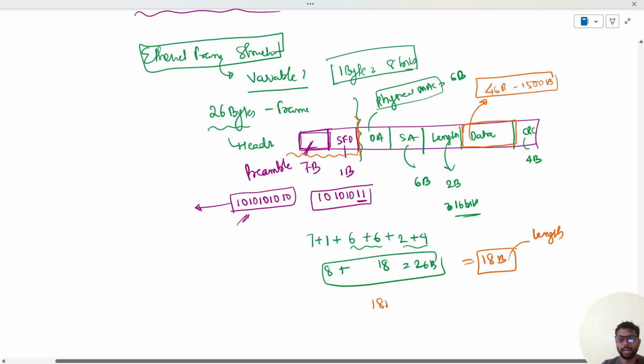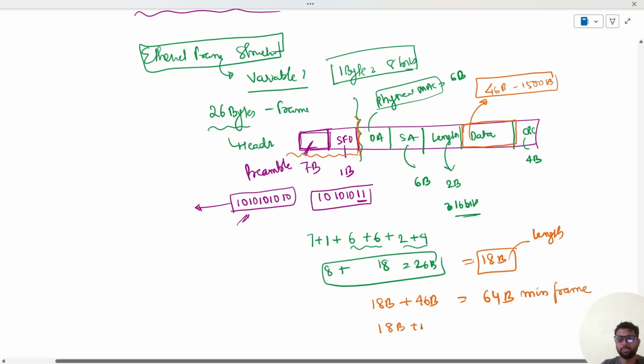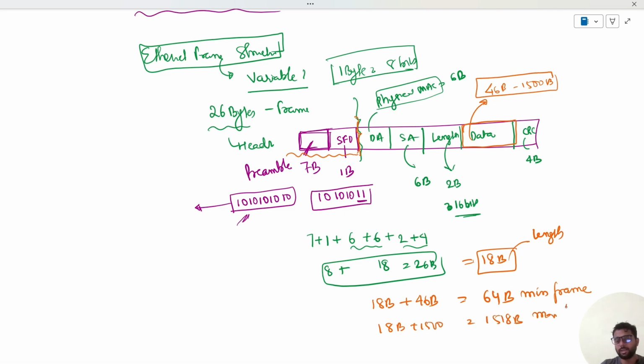So if this is the actual header length and this is the minimum data length, how much could the minimum frame size be? 64 byte minimum data, that is the minimum frame size. And the maximum would be how much? 18 bytes plus 1500 bytes, that is 1518 bytes. This is the maximum frame size. What is the maximum frame size of an Ethernet frame?